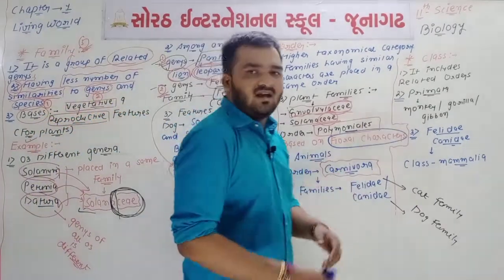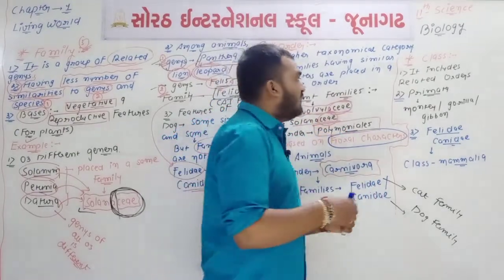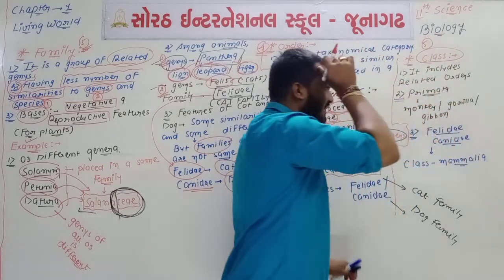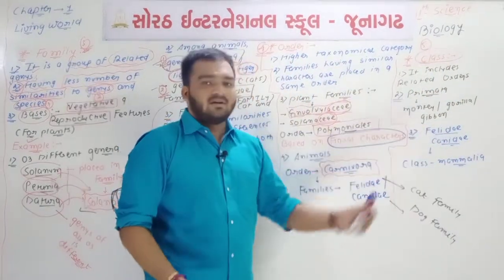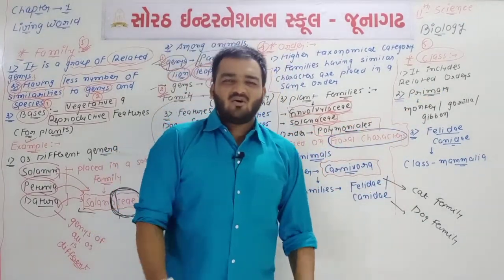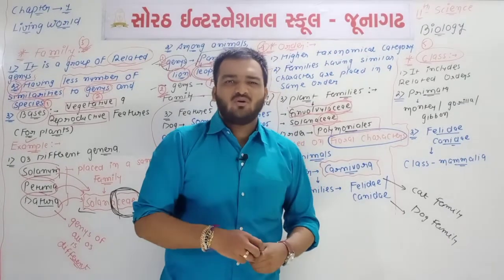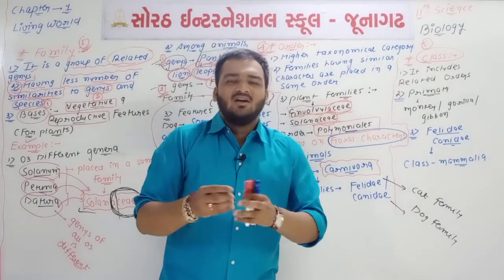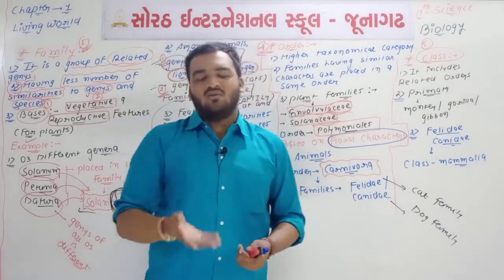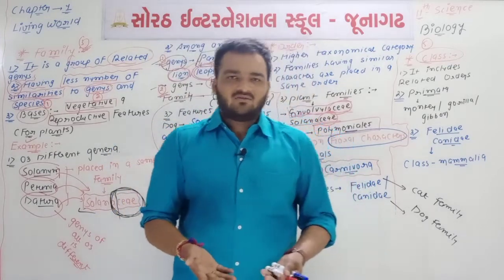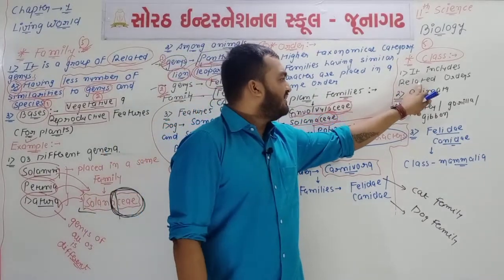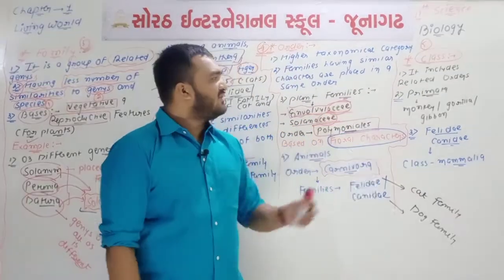Now, if we talk about the last portion of today's lecture, it is about the class. Now see, it is the category number 5 or the taxa number 5. After order, the upper taxa is known as class. It includes the related orders, means the different types of orders which are connected with each other. According to what? According to only characters. You know that classification is 100% based upon characters. Character is the only basis for classification. So class is made up of different types of orders.